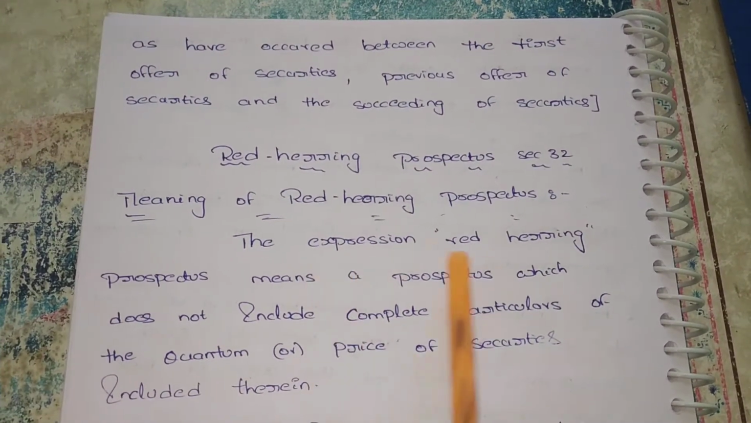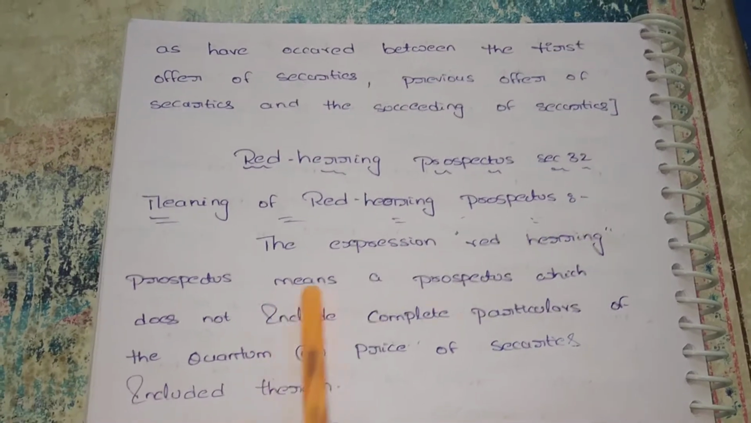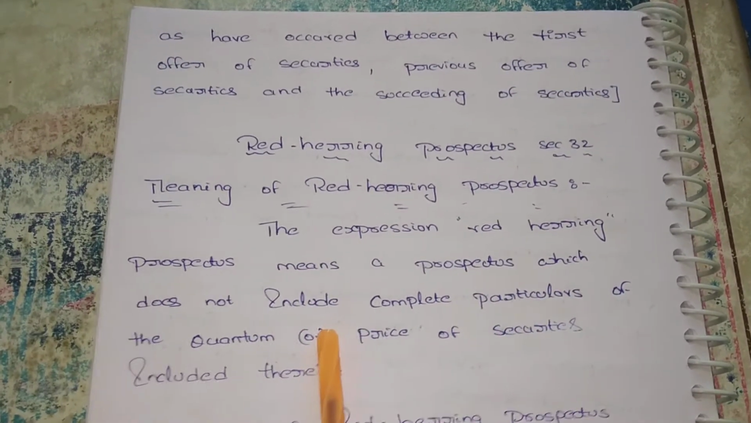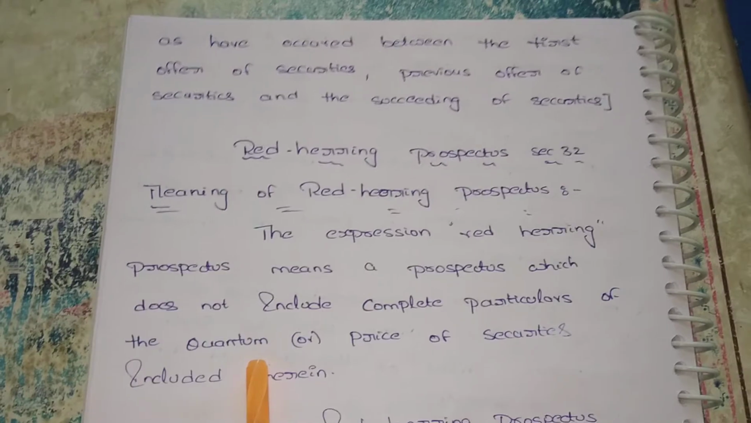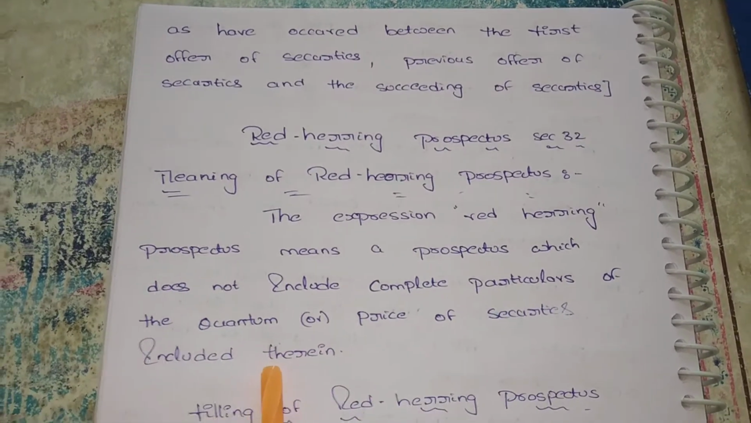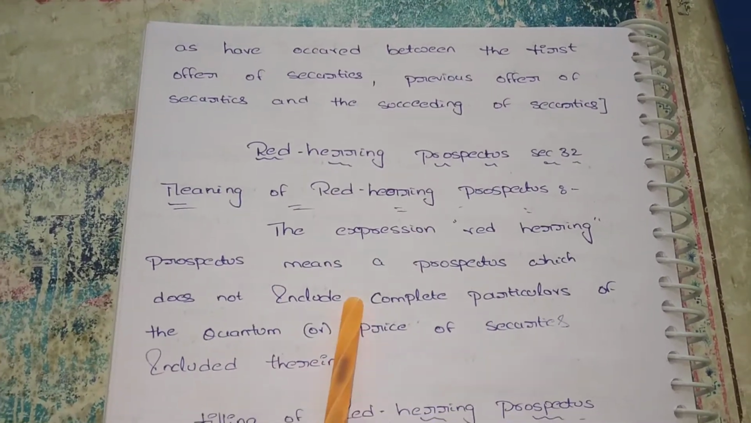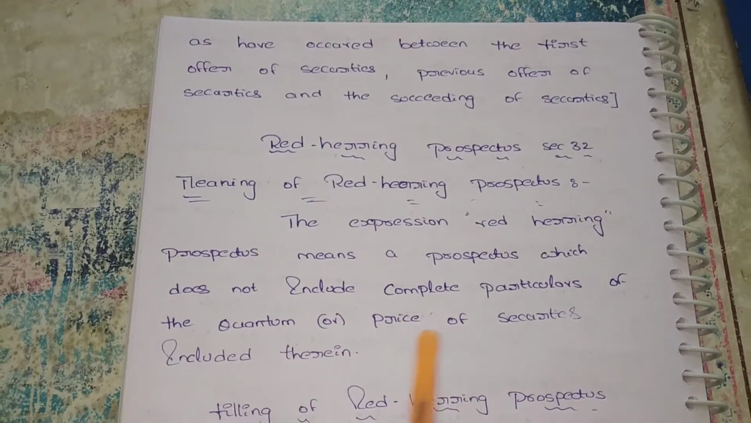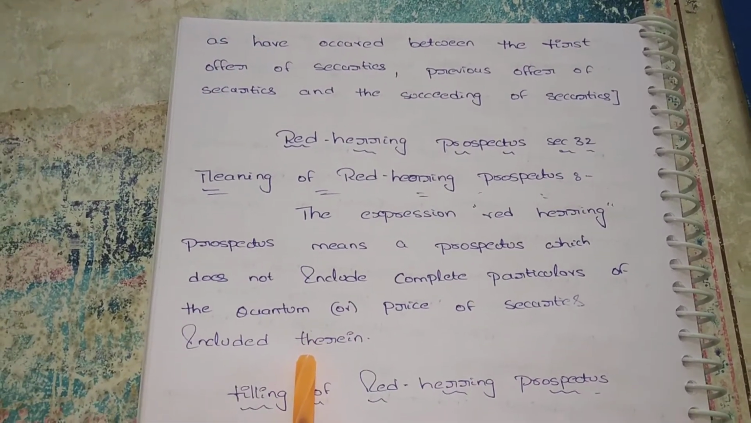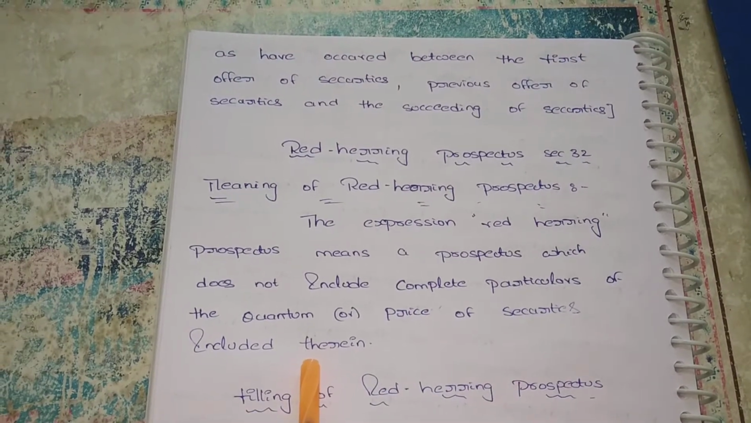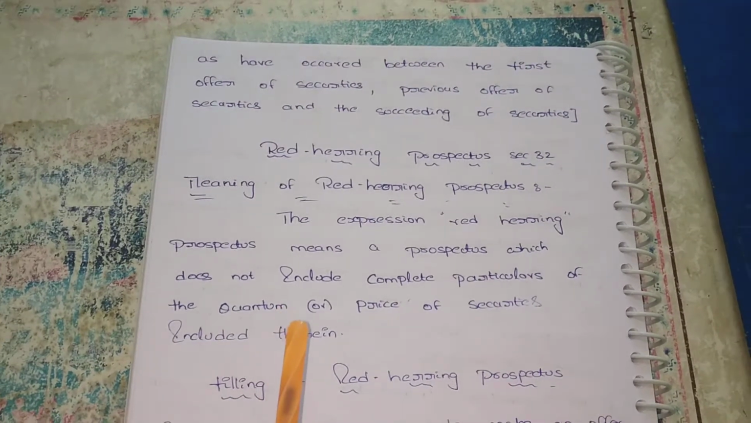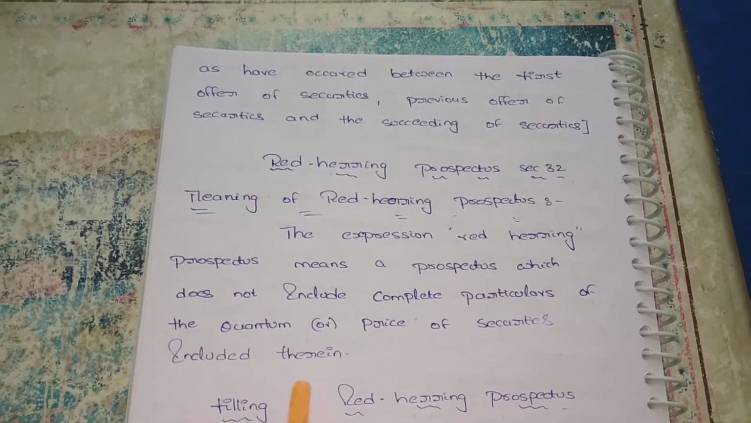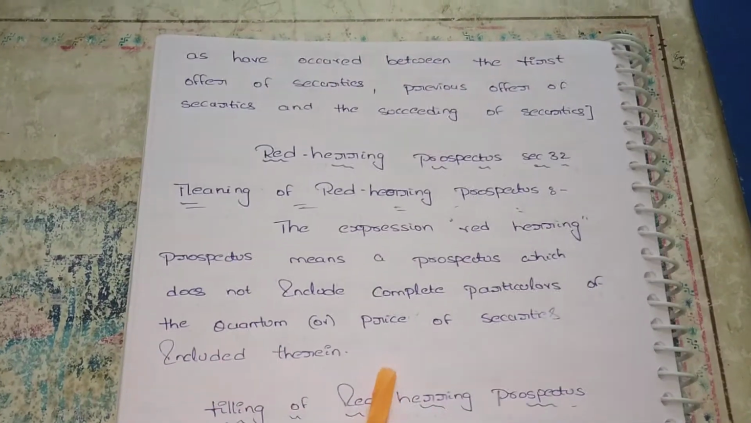The expression red herring prospectus means a prospectus which does not include the complete particulars of quantum or price of securities included therein. Red herring means they do not mention the quantum or price of securities. How much price of securities we are issuing, the company does not want to provide. Such a type of prospectus, we can say, is a red herring prospectus.